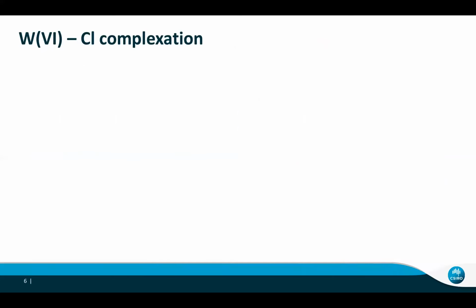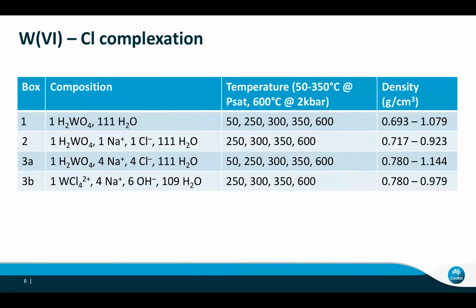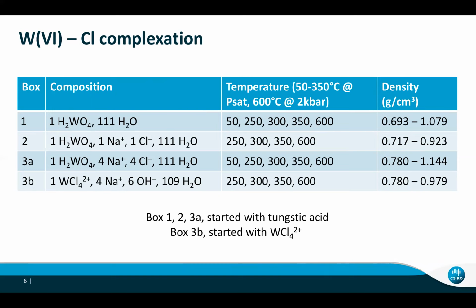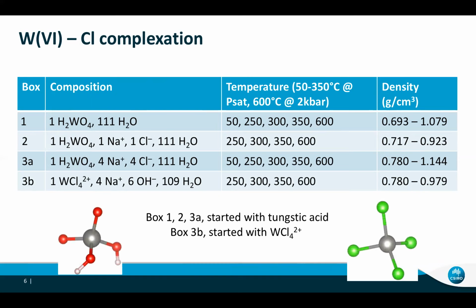So first of all, let's look at tungsten chloride complexation. We start 3 different boxes with different chloride concentrations, using 2 different starting compositions. One is tungstic acid and the other is tungsten with 4 chlorides, to test the stability of the tungsten chloride complex.